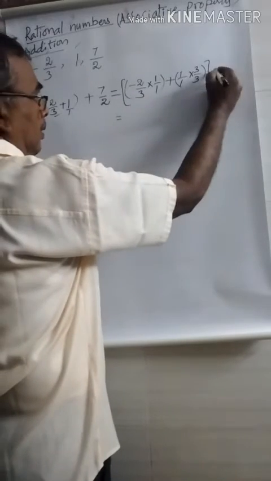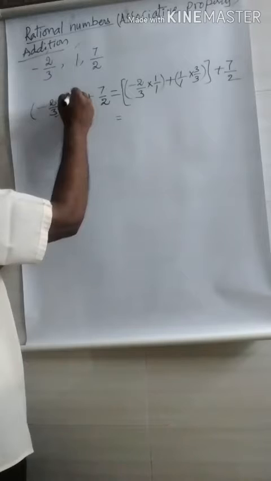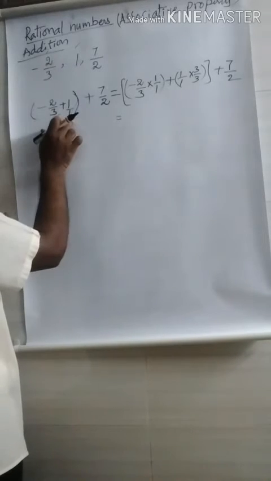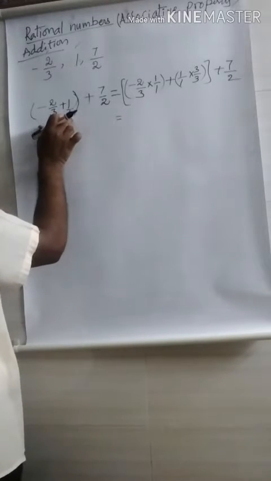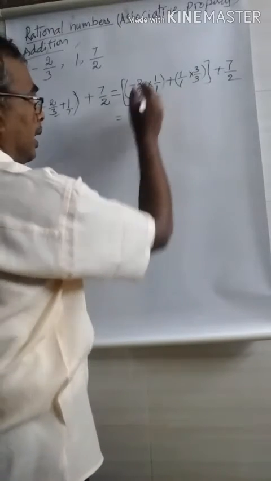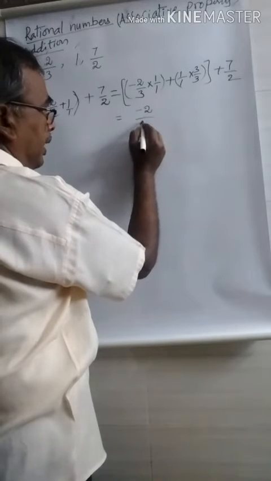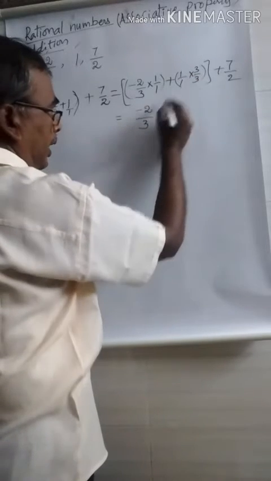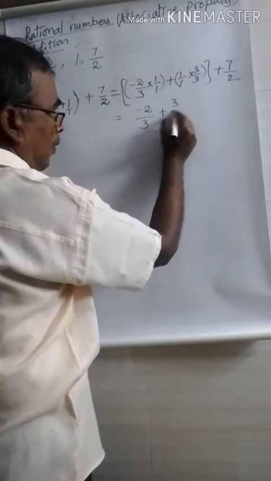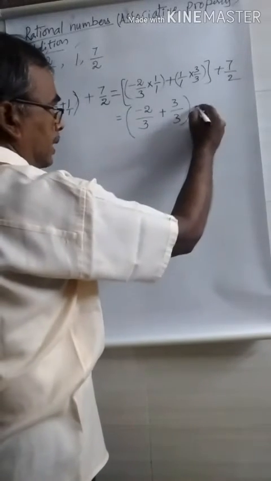So here, what is the third one? Plus 7/2. You may observe here, first I take the first one and second one and sum these two. After that we write the third one as usual. Here what you get? -2 into 1, -2, 3 into 1, 3, 1 into 3, 3, plus 7/2.